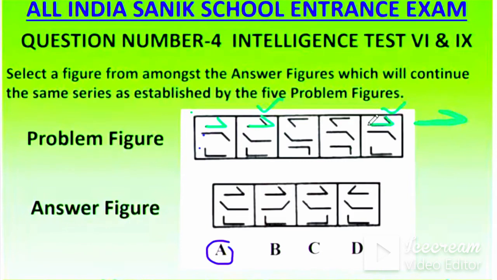Now next figure, check this one again. Left to right and down to up. So this was down, this is up, and this is same for 2 times, again for 2 times, then it will come upside down, downside up, like this it will come.